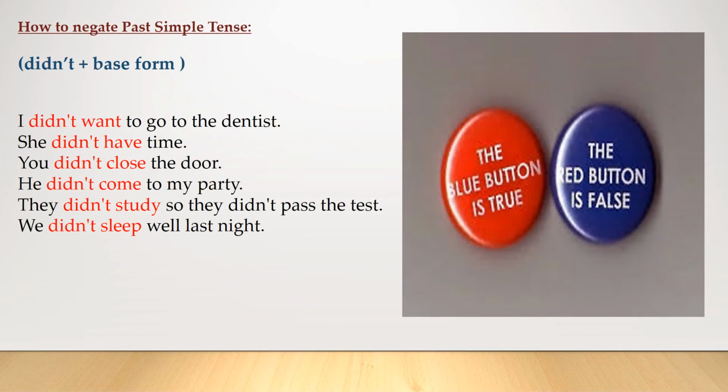Now, how to form a question in the past simple tense. We make past simple questions using did. Regular and irregular verbs both have the same form. For example, I didn't want to go to the dentist. She didn't have time. You didn't close the door. He didn't come to my party. They didn't study, so they didn't pass the test. We didn't sleep well last night.